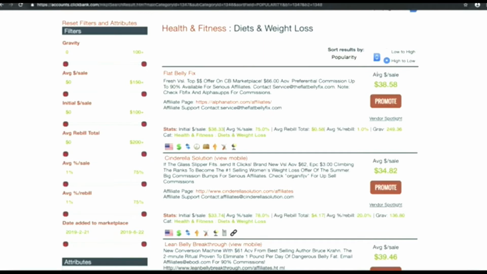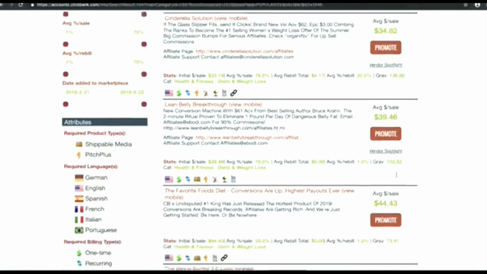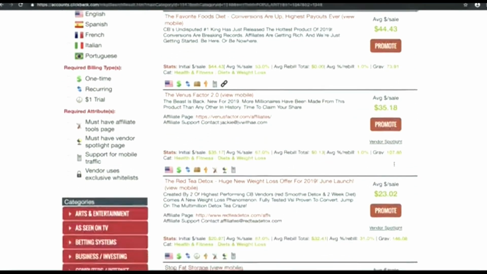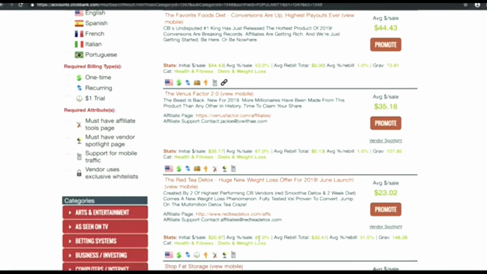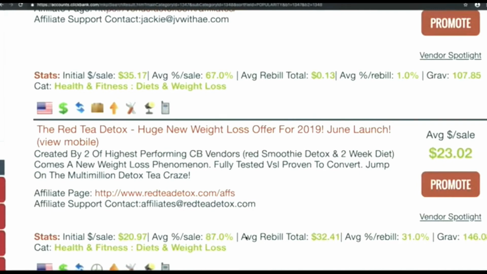So here you're going to see an average per sale that you're going to earn. So if you get a sale for this product, you're going to earn $38. If you get a sale for this product, you're going to get on average $34. For this product, $39. For this product, $44. So it really depends on what kind of commission you're going to get. So here you can see for this product, average commission is 87%. So let's say this product costs $100, you're going to get $87, which is a really huge thing.